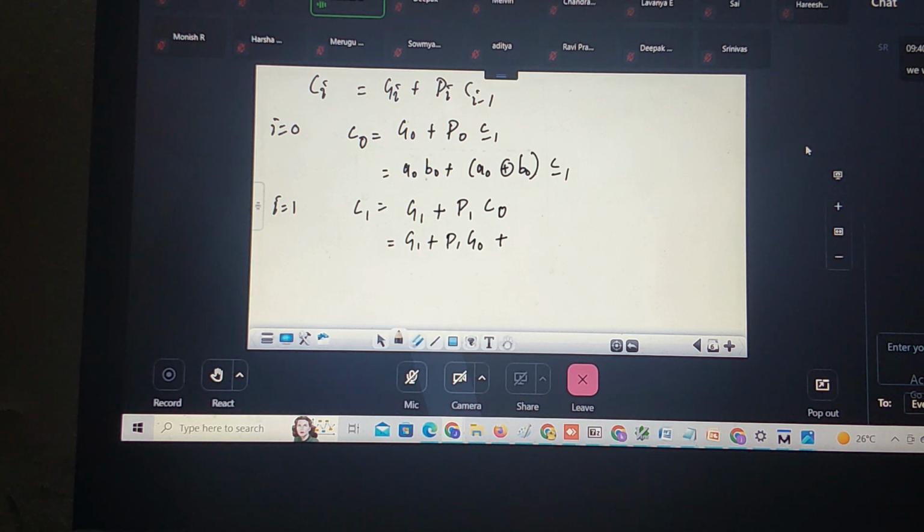It is nothing but G naught plus P naught into C minus 1. Let me substitute here. This I can write as G1 plus P1 into G naught plus P1 P naught into C minus 1.